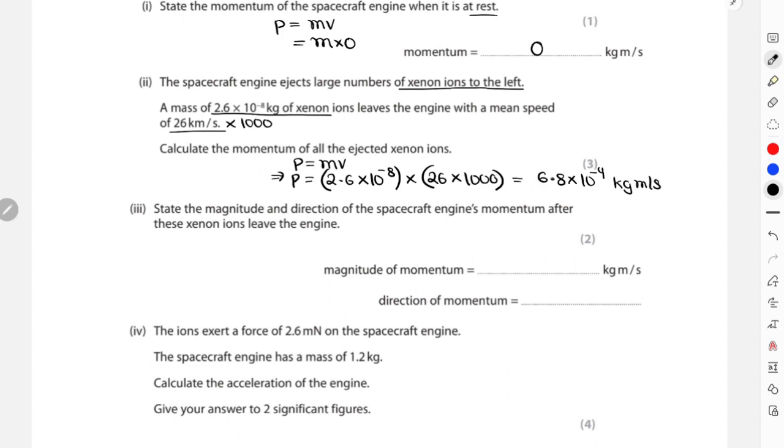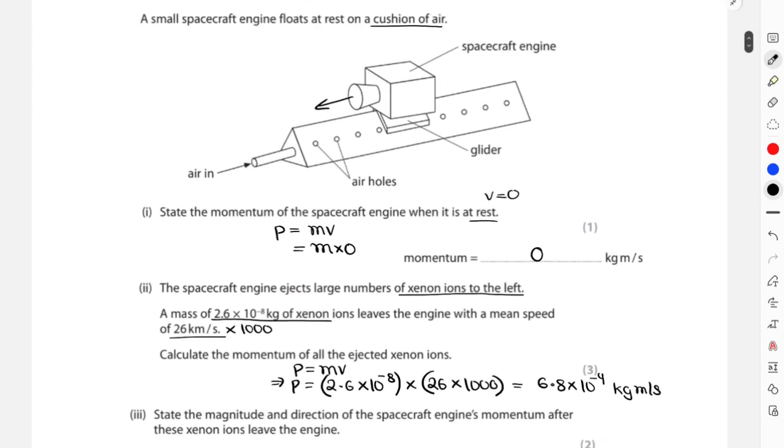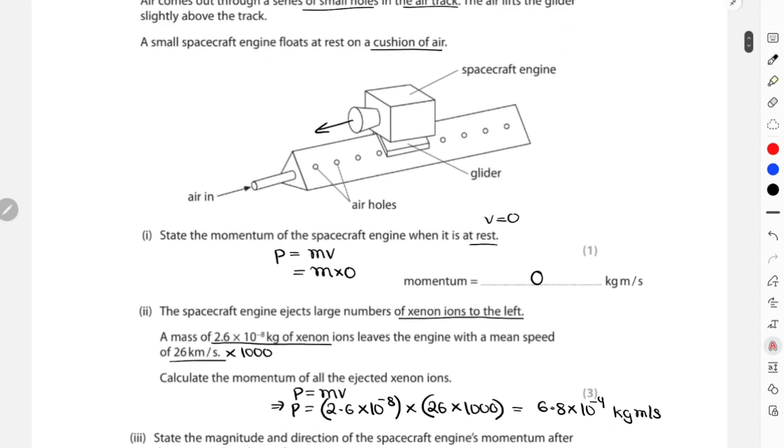In part 3, it says to state the magnitude and direction of the spacecraft engine's momentum after these xenon ions leave the engine. Obviously, as it was stated that the spacecraft engine was ejecting a large number of xenon ions to the left, that means their momentum was also to the left, and in response to that, an equal and opposite force will be applied to the spacecraft engine.